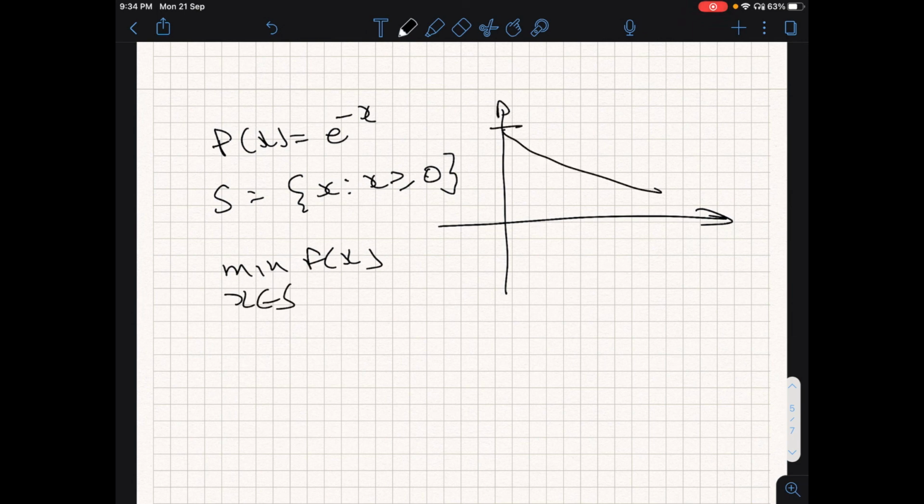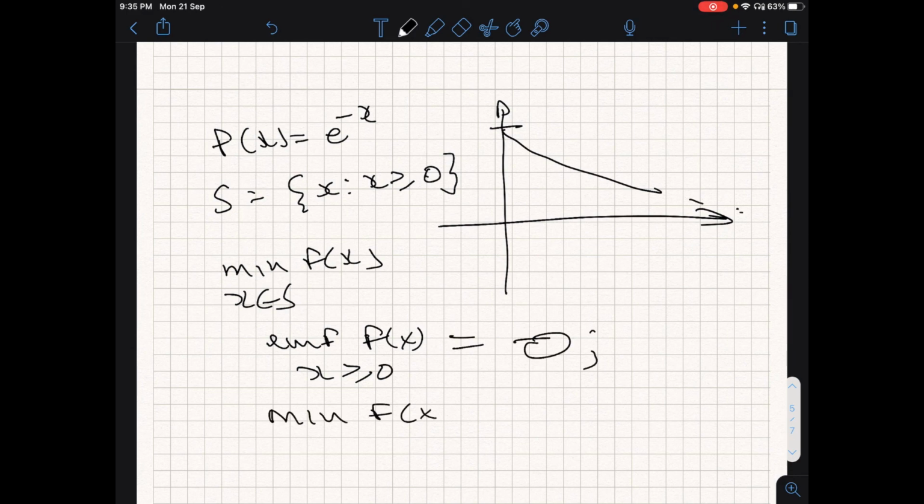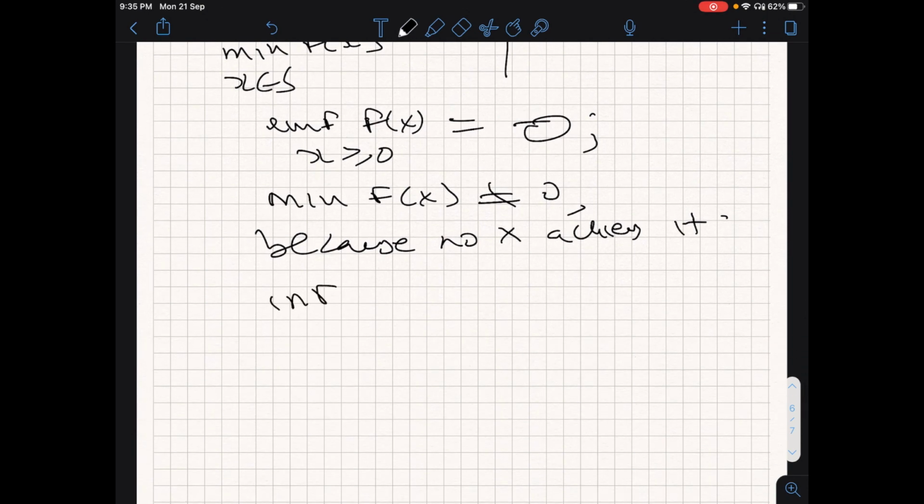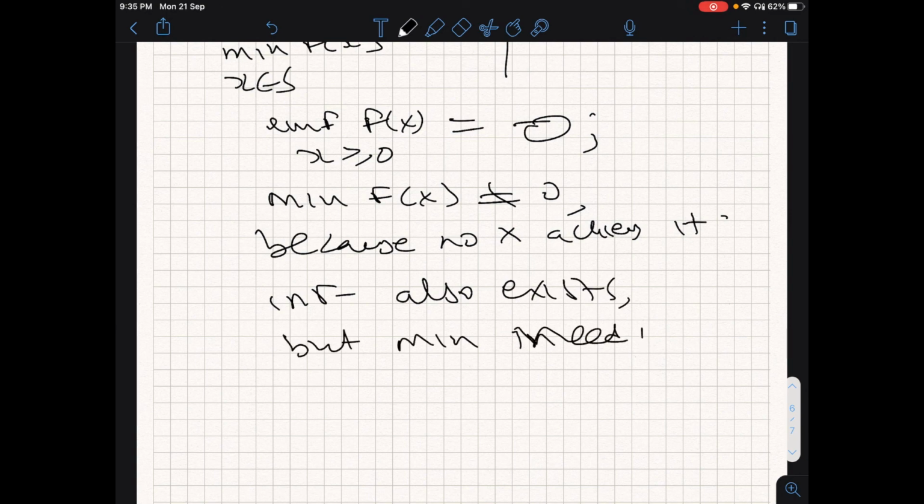Again, if you plot this, the infimum is simply 0 because you can go to 0. But the minimum of f of x is not 0 because no x achieves it. So again, the infimum always exists, but the minimum need not.